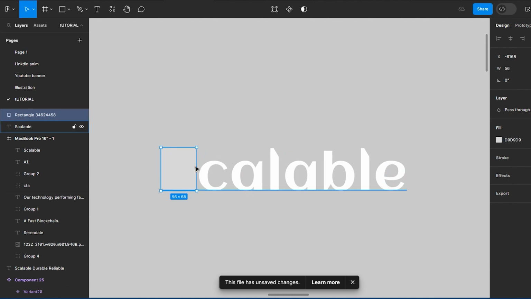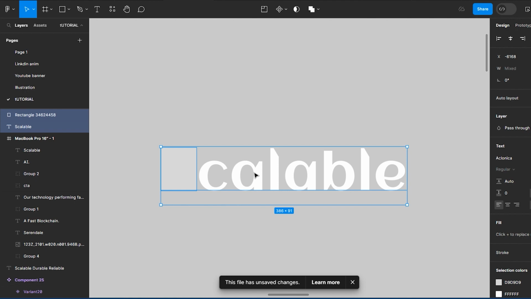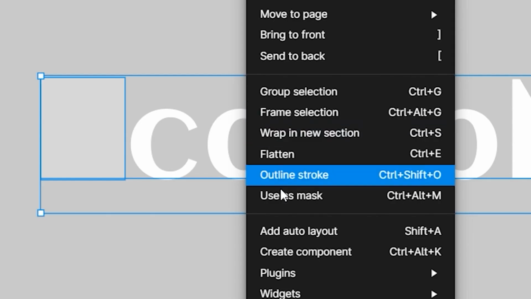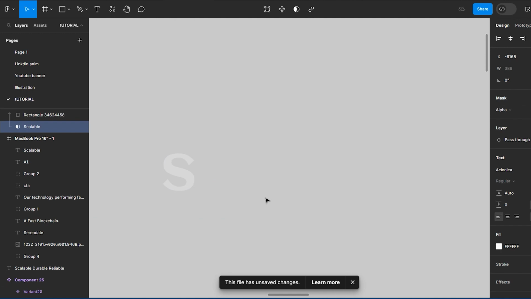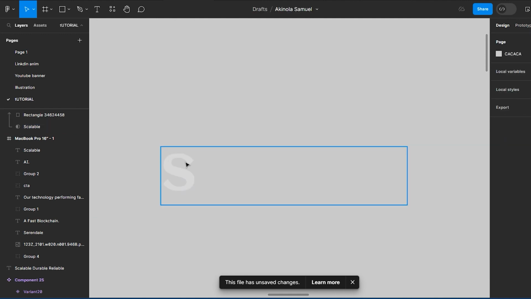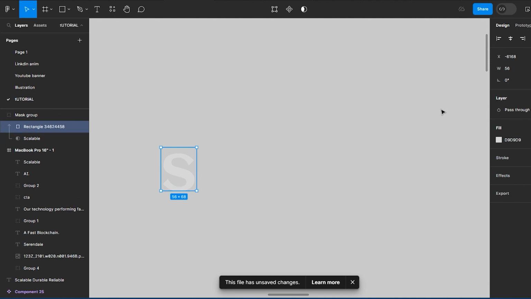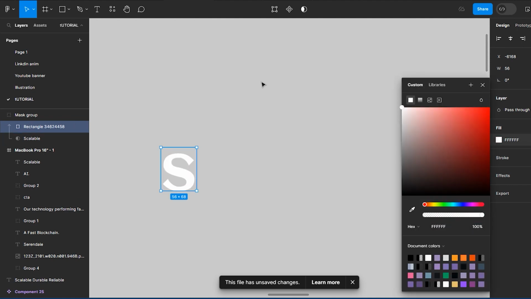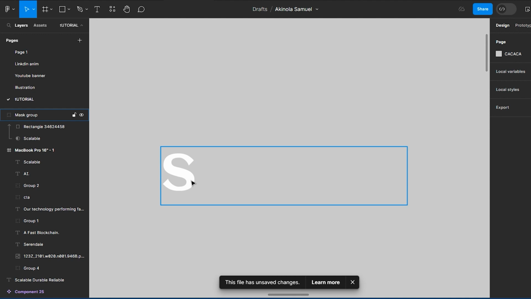To cover the first text, I click on the rectangle and the text, and the next thing I need to do is to right click and mask, use as mask. So once I use it as mask, only the S is showing, right, and others are actually out. So let me change this to white here, right? Yeah, so I've already used this text to mask it.